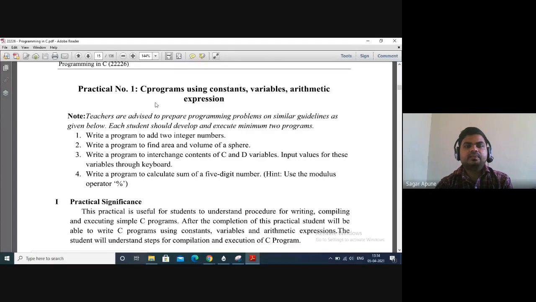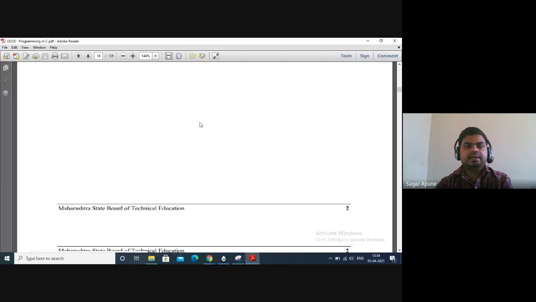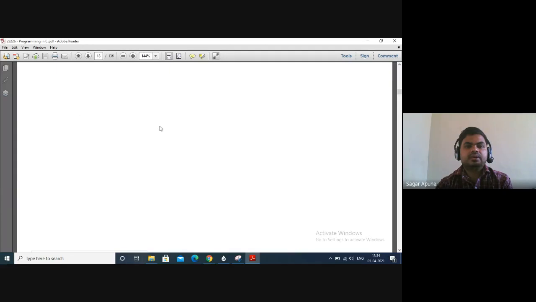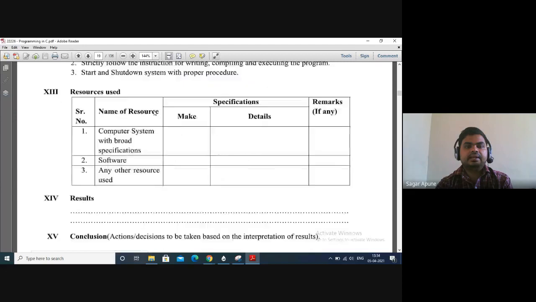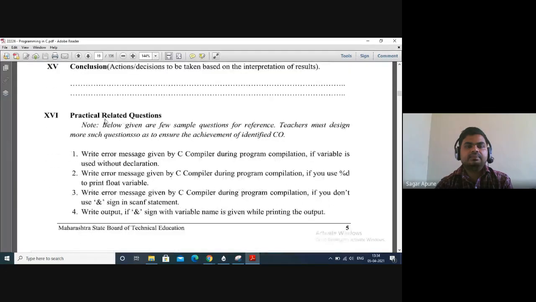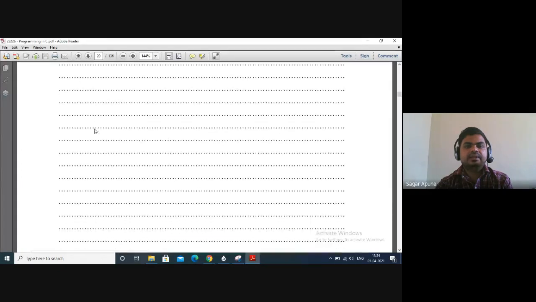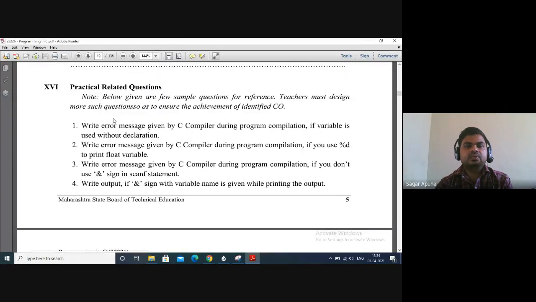Okay. So this is your practical number 1. Then you have to write the algorithm, you have to write the flow chart, and you have to write the C program code here. Then again, for every practical, there are some practical related questions, right? You have to write the answers of these practical related questions. How to write, I will explain. Okay. Just download this manual at your side. No need to write anything in your notebook.